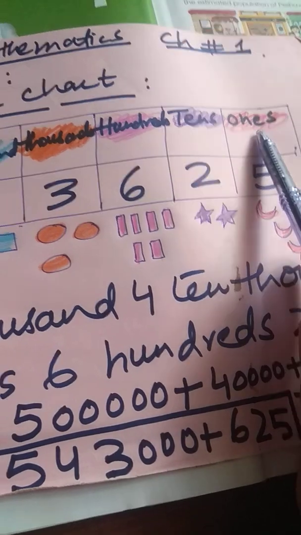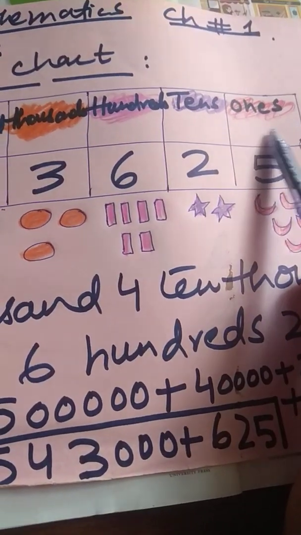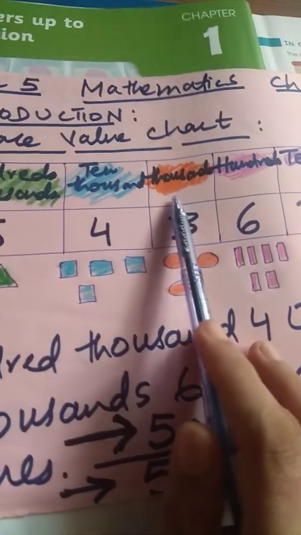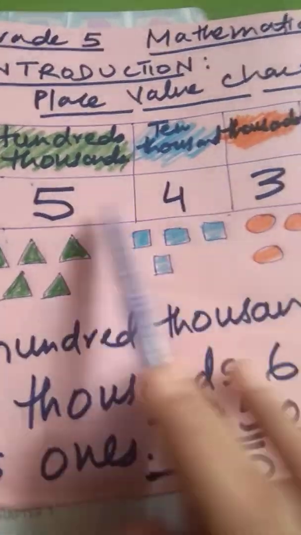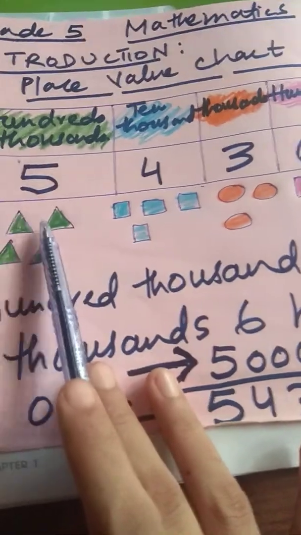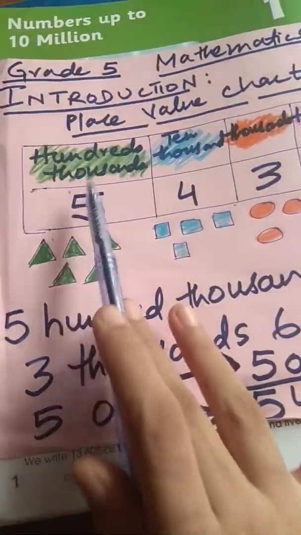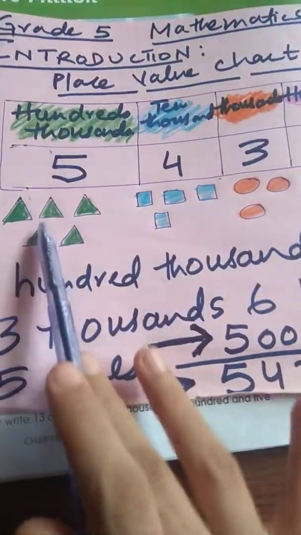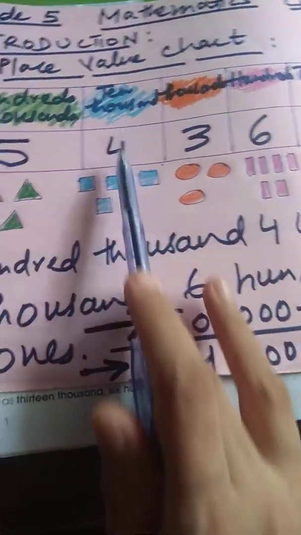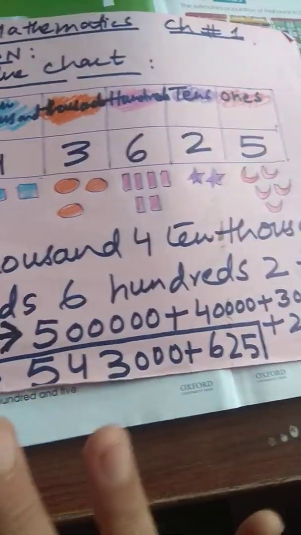So the first thing is that when you are starting the place value chart, the ones position is there, then the tens position, then hundreds, then thousands, then 10,000, then 100,000. This is very important whenever you have a bigger number like this. You must put it in the form of place value. Then you can easily write it in words also. See, I have distinguished them with the help of color, like 5 representing the 100,000, then blue with the 10,000, then 1,000, then 100, then tens, and then ones.